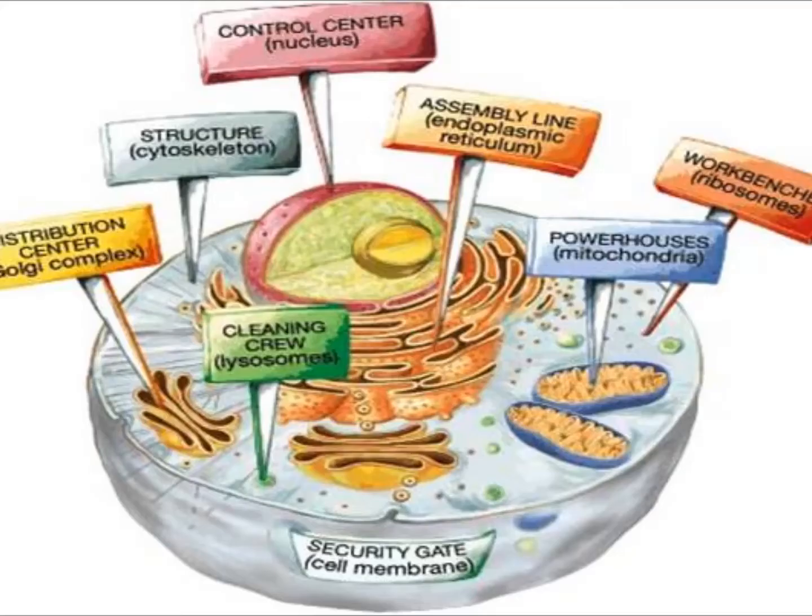Then lysosomes, these are lysosomes. Lysosomes are also called the digestive system of the cell. They have hydrolytic enzymes for digesting inside the cell. One interesting fact about the tadpole in this case is that when a tadpole becomes a frog, the tail is not cut off, but instead it is digested by the lysosomes. Then this is the Golgi complex. The Golgi complex acts as a packaging material for the protein or any other enzymes leaving the cell.